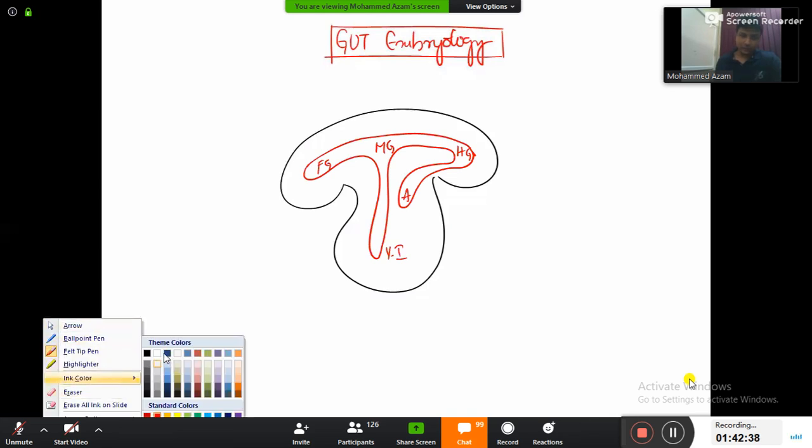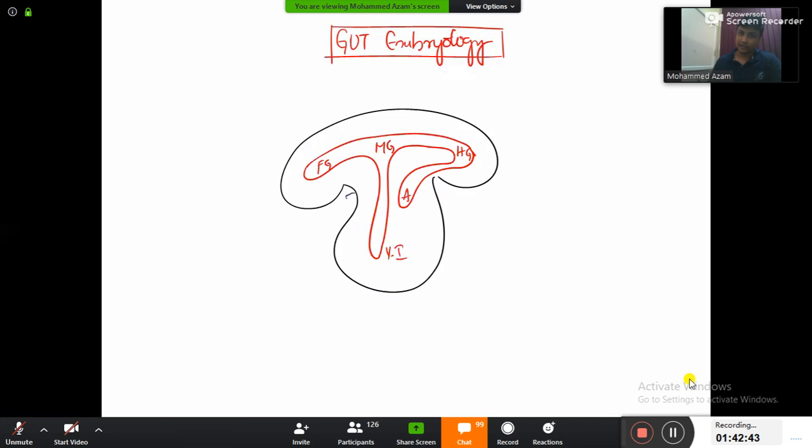And now first one small but very important topic I want to teach you people here is the umbilical cord. This here will be the umbilical cord, and in your exam, MCQ exam, they are asking many a times about the contents of the umbilical cord, guys.